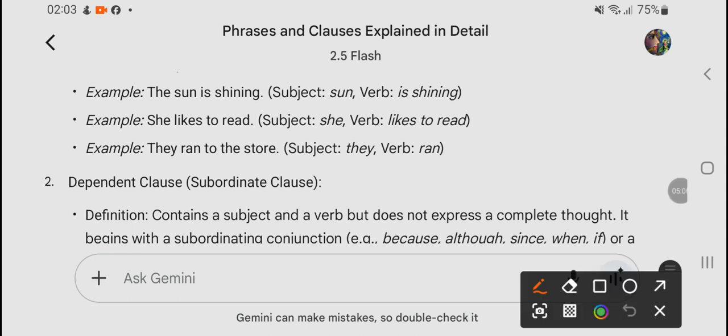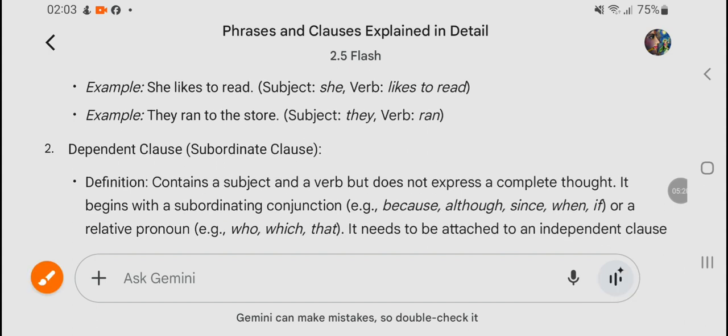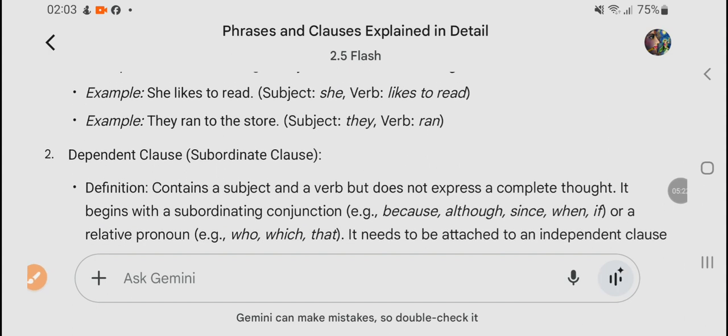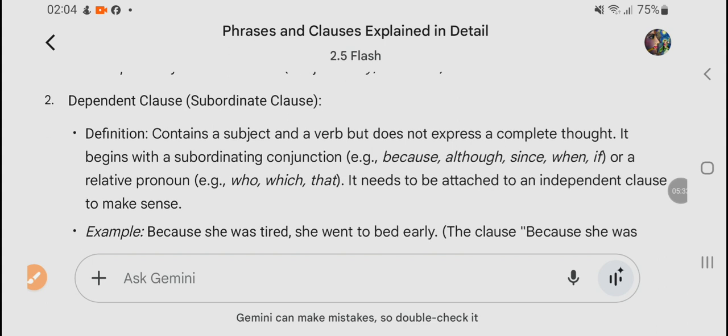Here we check for a subject and a verb, right? So sun is the subject, and is shining is the verb. Another example: she likes to read. Here the subject is she, and likes to read is the verb. They ran to the store: they and ran.